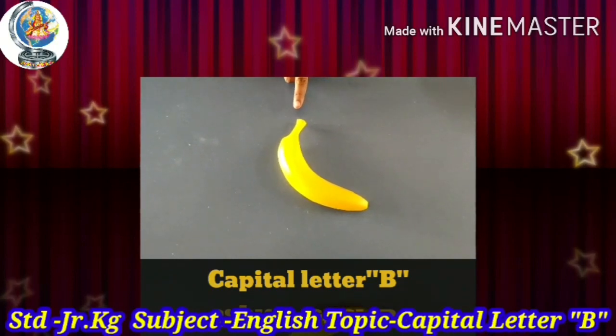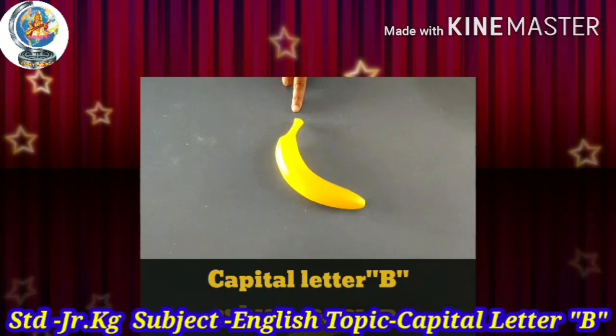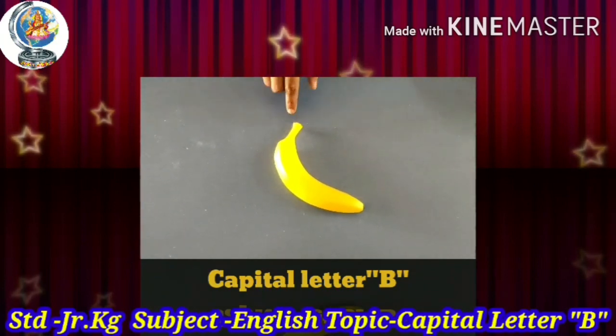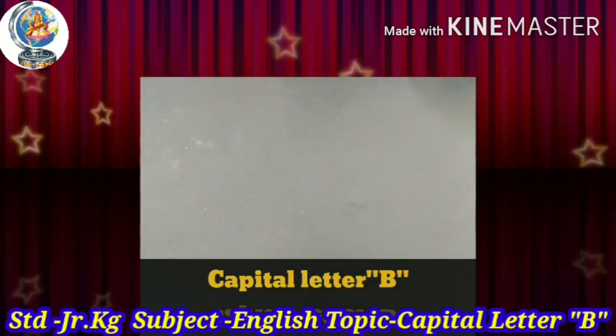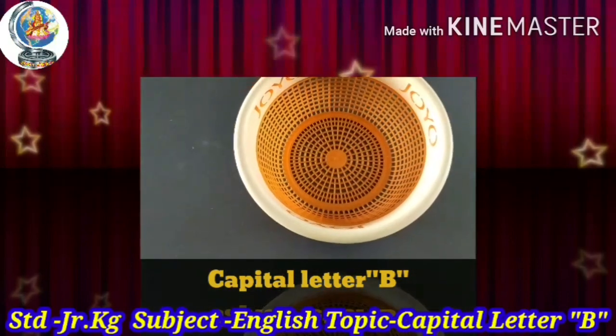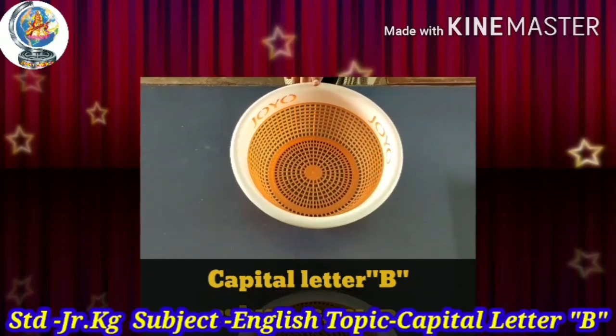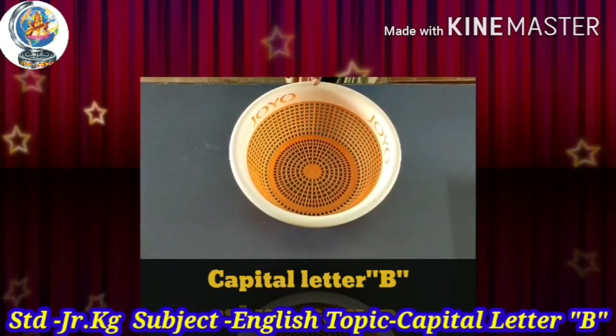Which fruit is this? This is a banana. Do you like banana? Yes. B for banana. Which thing is this? This is a basket.